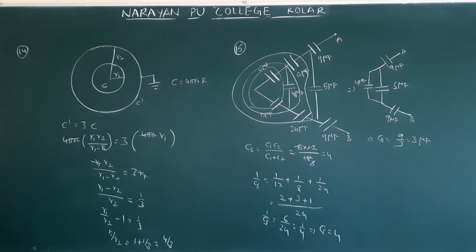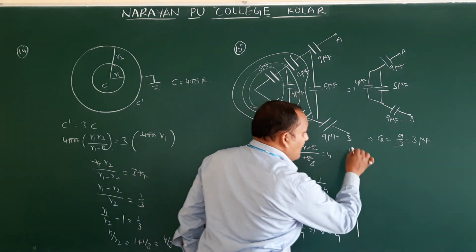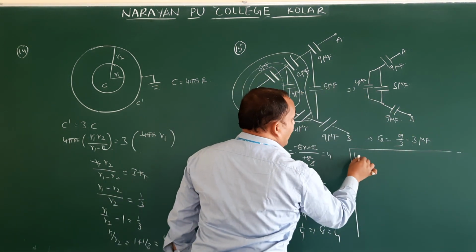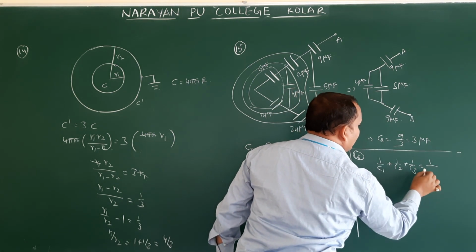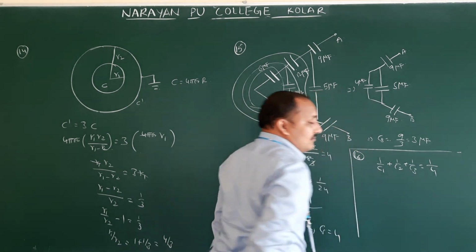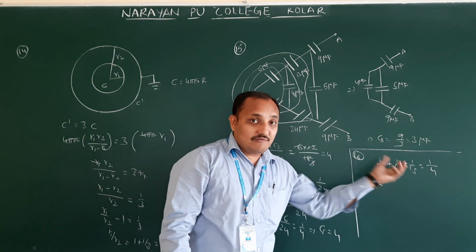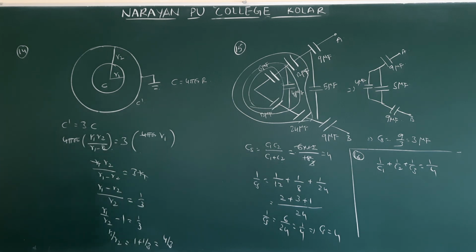See the next question, question number 16. Three capacitors connected in series have equivalent capacitance 4 microfarad. If one of the capacitors is removed, the effective capacitance becomes 8 microfarad. They are asking for the capacitance of the removed capacitor. Very simple. Three capacitors are connected in series. Whenever they are connected in series, what is the resultant capacity? 1 by C1 plus 1 by C2 plus 1 by C3 equals 1 by resultant capacity. They give 4 microfarad. One is removed.